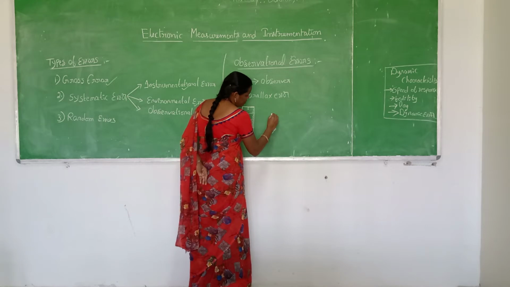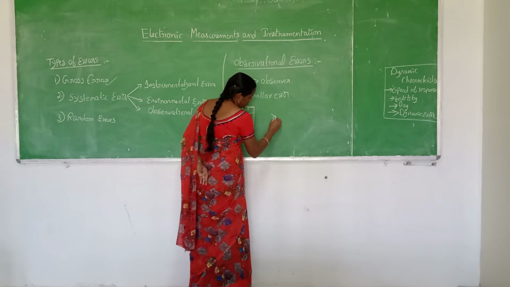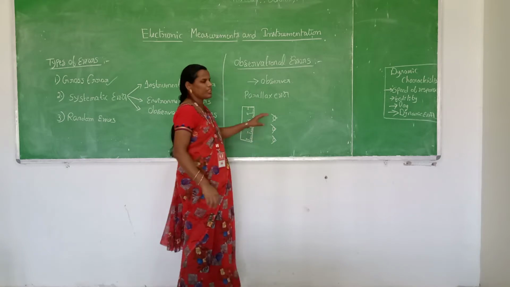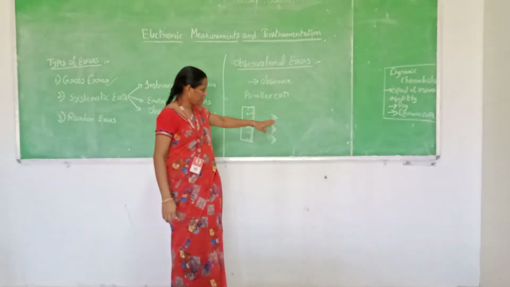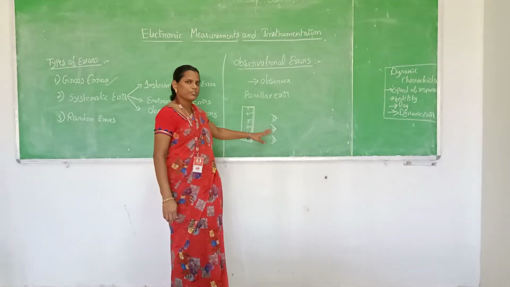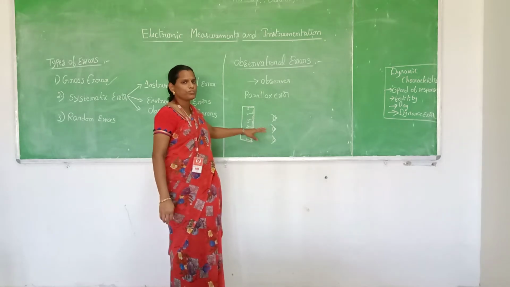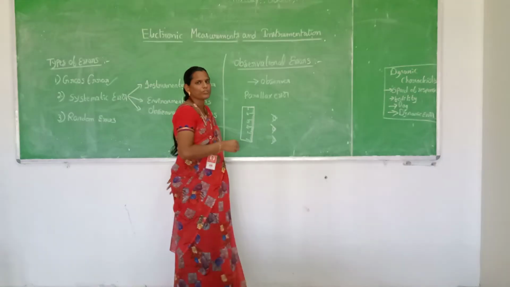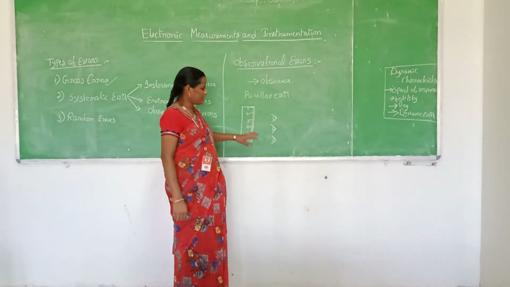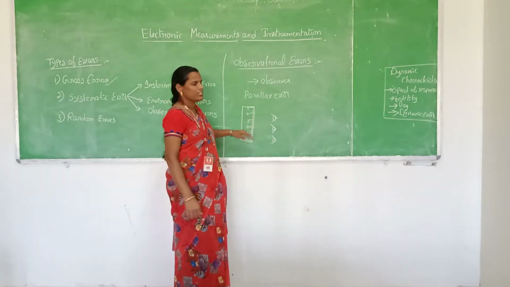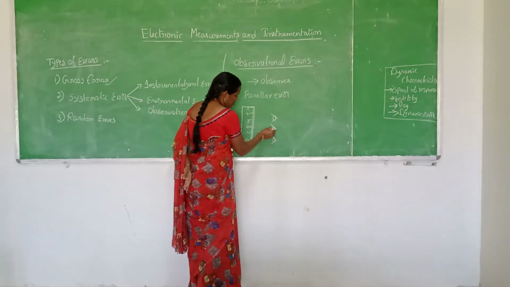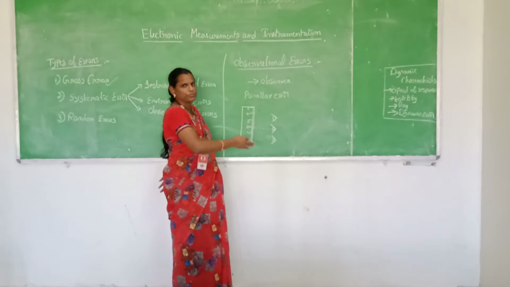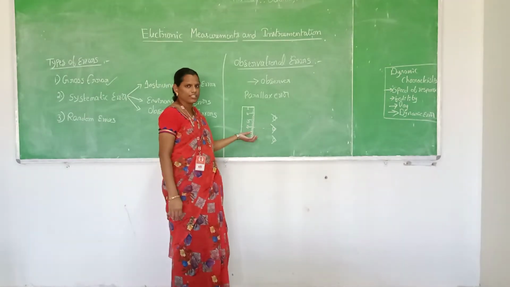So the observer may be here, or here, or here. The eye of an observer can be anywhere it can be placed. If you want to read the meter scale at the number 2, and the eye is placed perpendicular to 2, then we will get the correct reading.